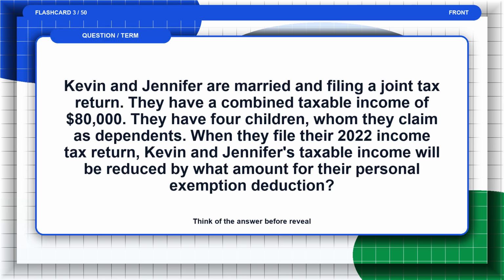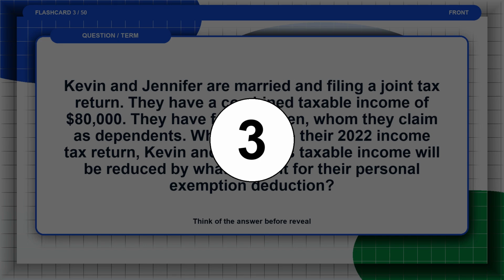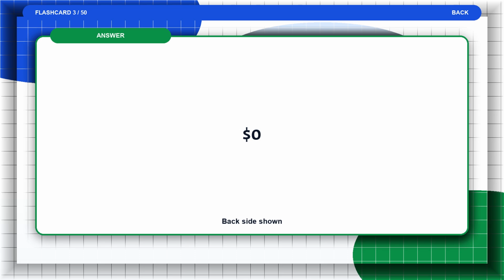Flashcard 3. Kevin and Jennifer are married and filing a joint tax return. They have a combined taxable income of $80,000. They have 4 children, whom they claim as dependents. When they file their 2022 income tax return, Kevin and Jennifer's taxable income will be reduced by what amount for their personal exemption deduction? Think of the answer before the reveal. The answer is $0.